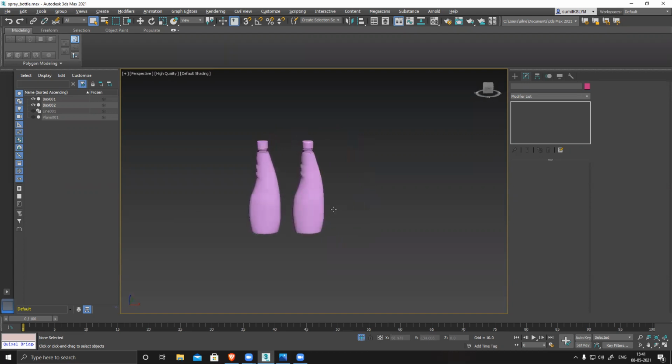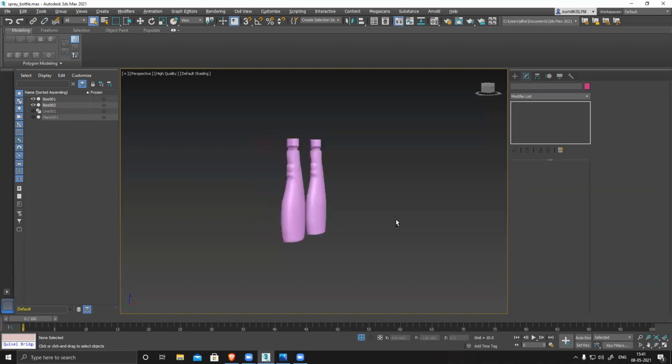So like this, we'll generate everything. From the production side, the model needs to be super smooth and clean. In gaming, the model needs to be as light as possible while maintaining all the curves, all the shapes, all the volumes. This is the main difference between production and gaming.